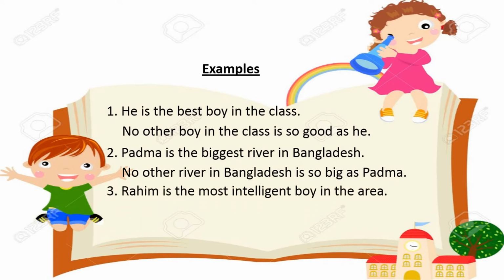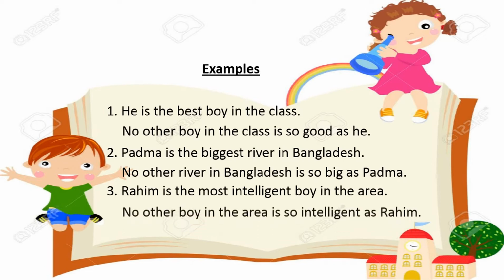Number 3. Rahim is the most intelligent boy in the area. You can do it: no other boy in the area is so intelligent as Rahim. Most intelligent is the superlative form and intelligent is the positive form. So you have to know about the interchanging of the degrees, that is positive, comparative and superlative.